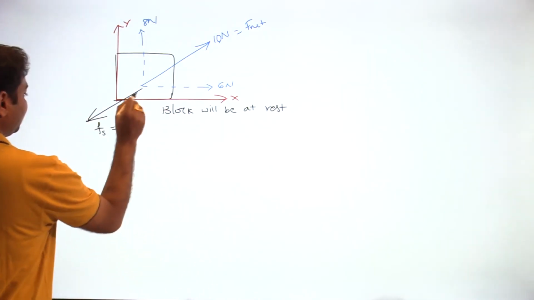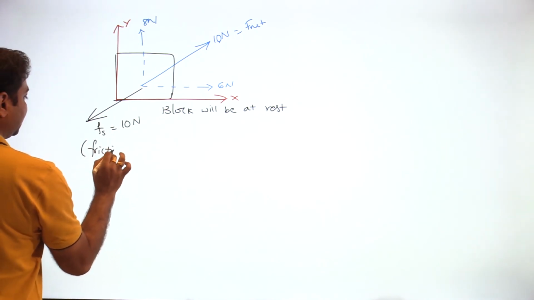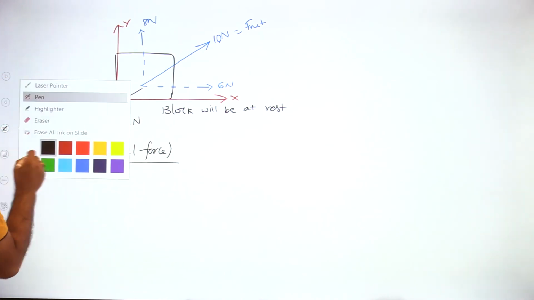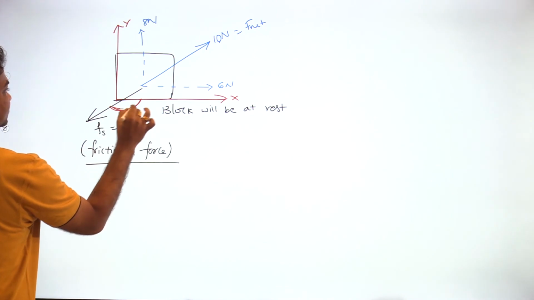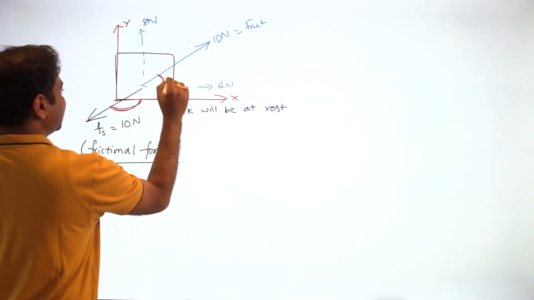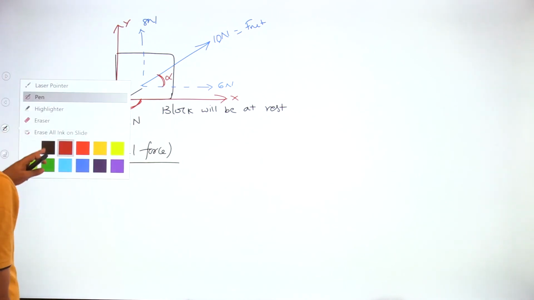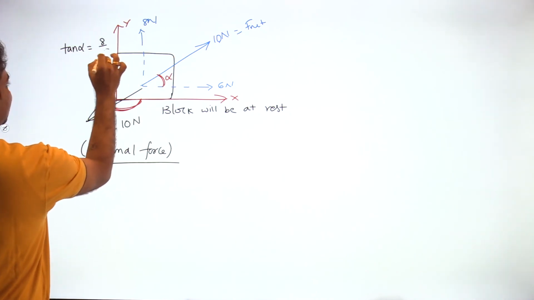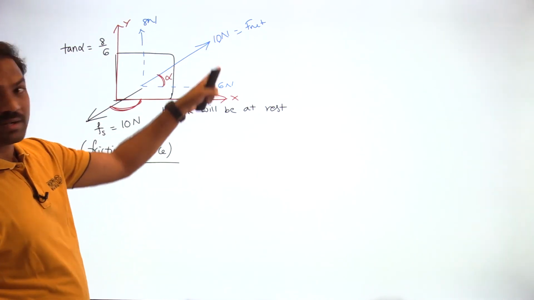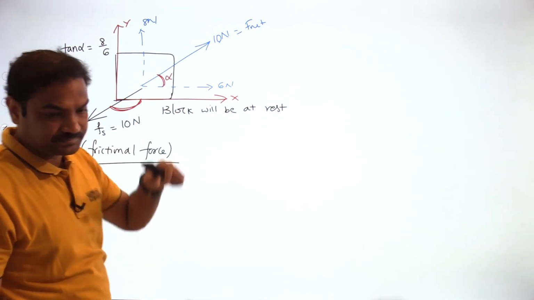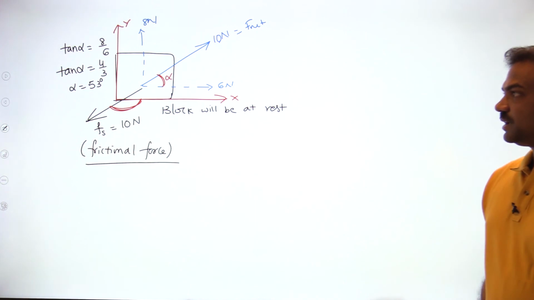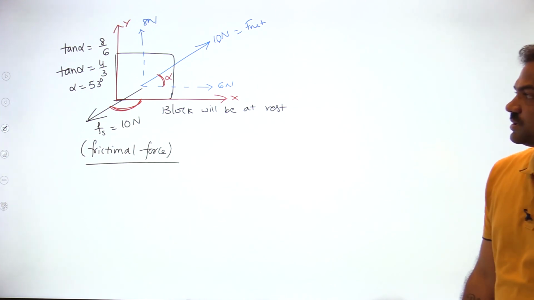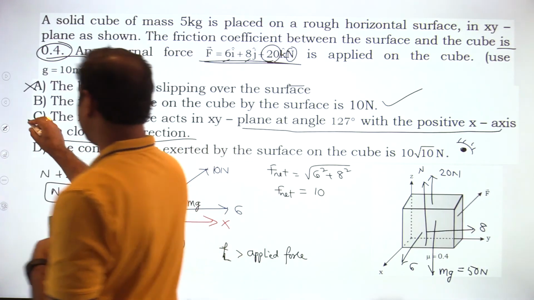Now see, this is the friction force acting. What angle will it make with the positive x-axis? This angle we require. Let us say this is alpha. Then tan alpha is equal to 8 by 6. You can construct a parallelogram: 8, 6, resultant is 10. So tan alpha is 4 by 3, so alpha is 53 obviously. So C will be the correct answer.